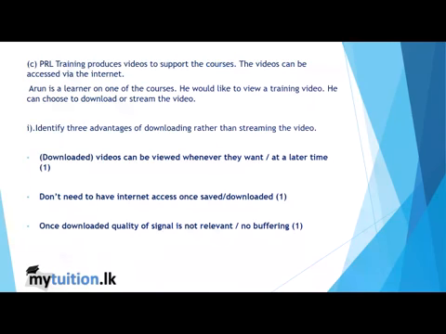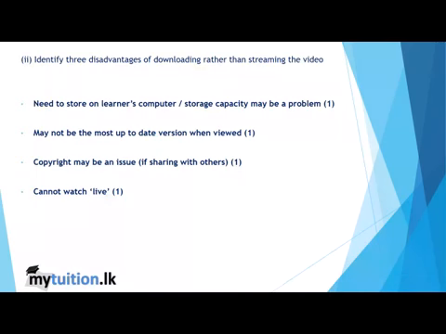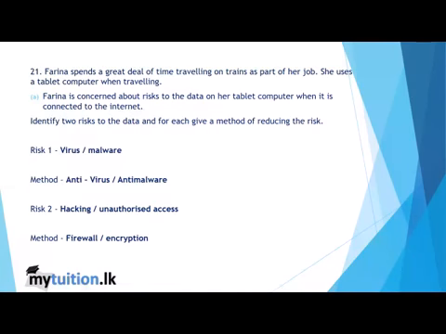Identify 3 advantages of downloading rather than streaming a video. When you are streaming a video, it takes a lot of time. So rather than that, you directly download it, and whenever you want, you can see it. So you don't need to have internet access every time you see the video. Once downloaded, quality of signal is not relevant, no buffering is there. 3 disadvantages: you should have storage capacity, most up-to-date version when viewed, copyright may be an issue with sharing with others, and you can't watch it live at times.